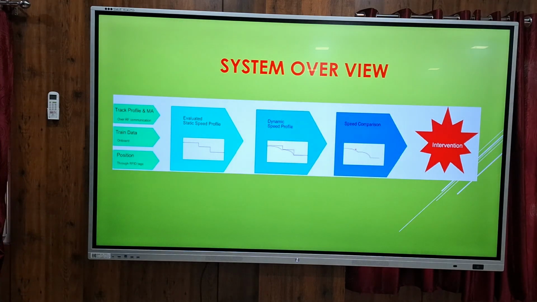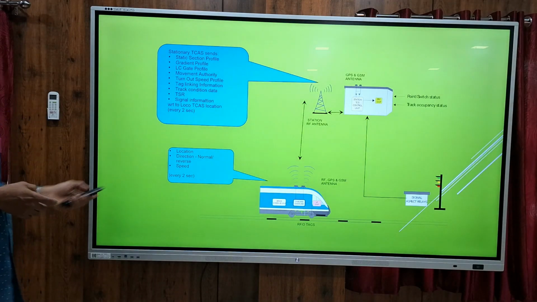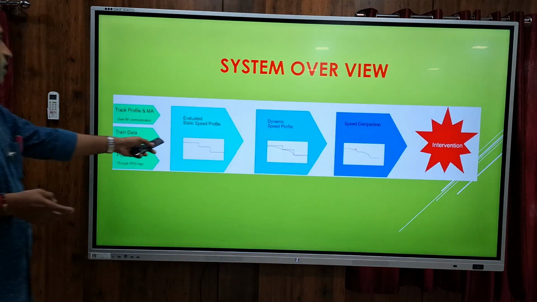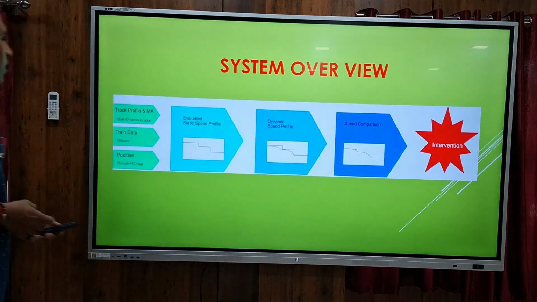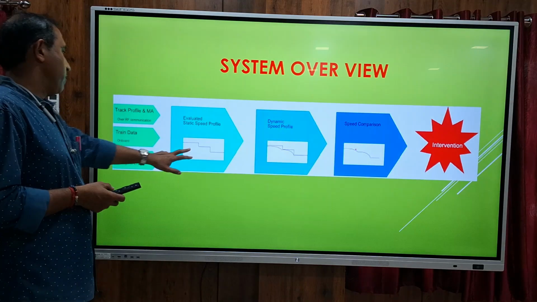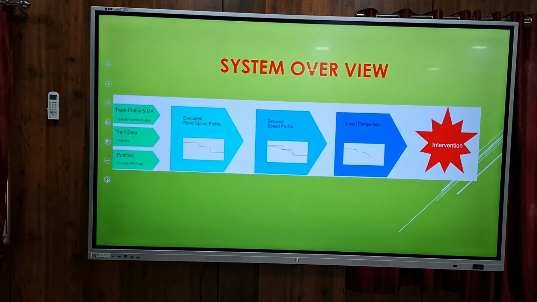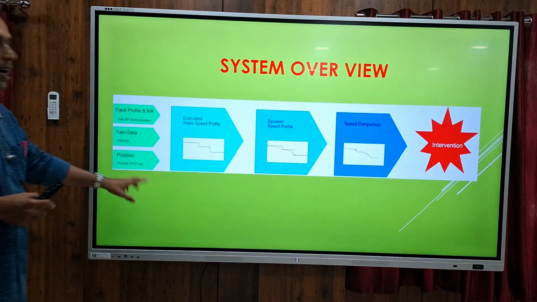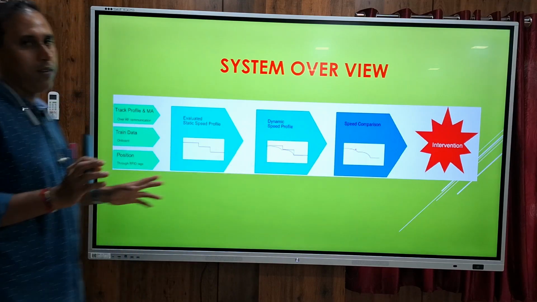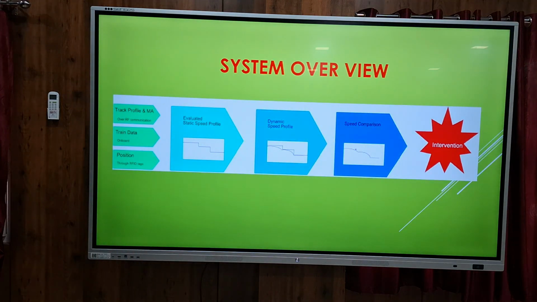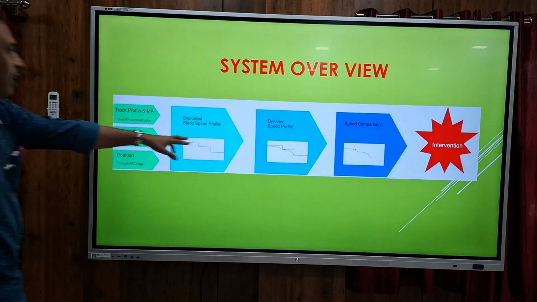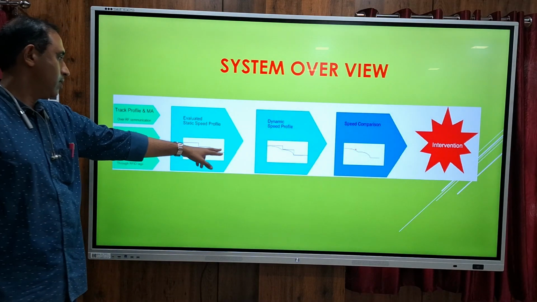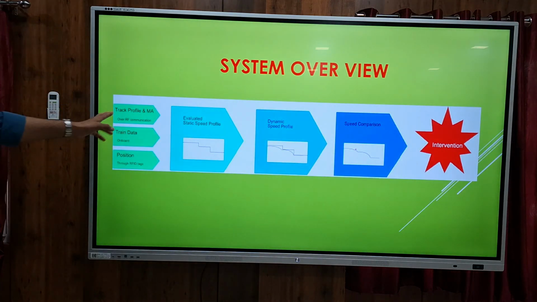With the available data from the stationary KAVACH, this loco will calculate a dynamic speed profile. A static speed profile will be there, because in that section there are parameters: what the maximum speed is and what speed it has to work at. With that, it will evaluate a static speed profile chart. And at present, what is the condition? What speed am I running, at what location, and how much distance do I have to run? With that, it will calculate a dynamic speed profile, and these two will be compared. It should not exceed the static speed profile chart.